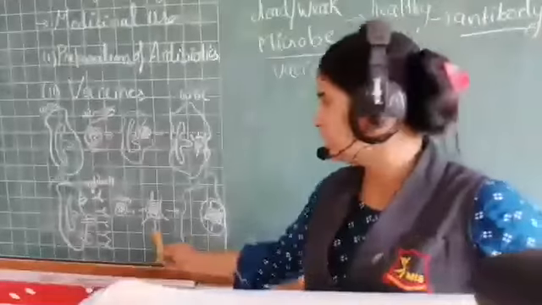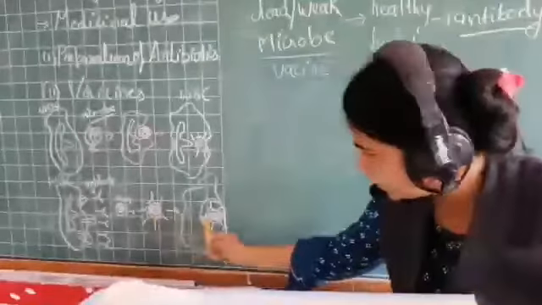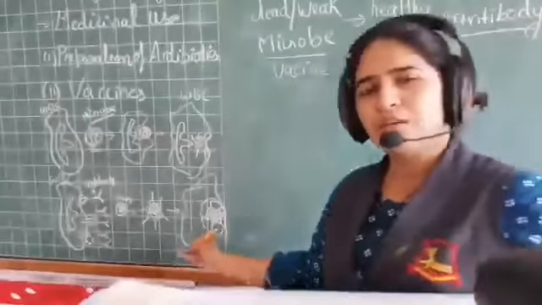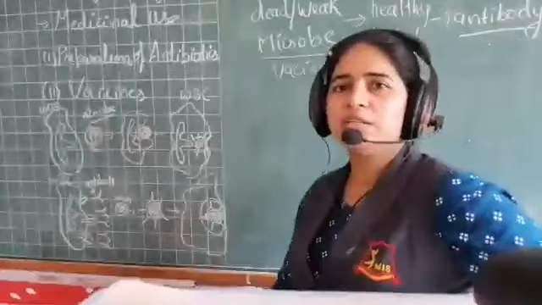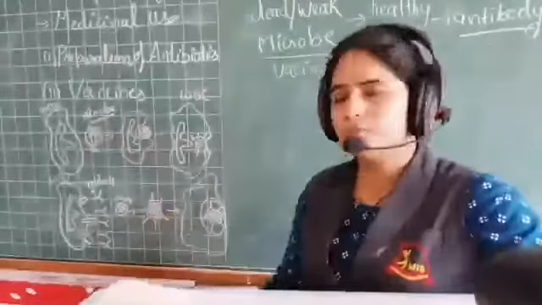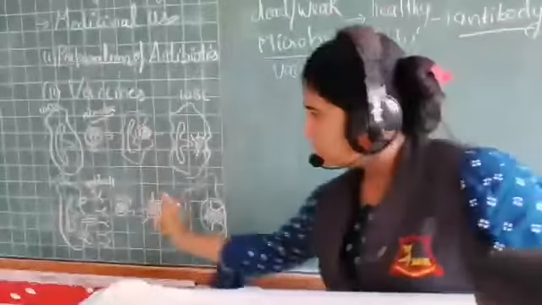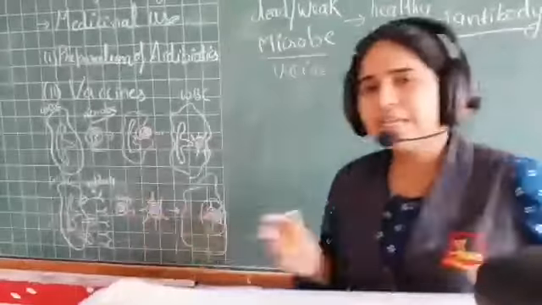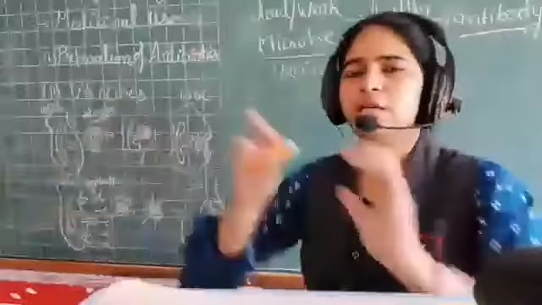Microbe को arrest करने के बाद, it will bring it to the WBC. Boss, commander, we have brought the culprit. We have brought the microbe. So the antibodies will take the microbe inside the WBC.